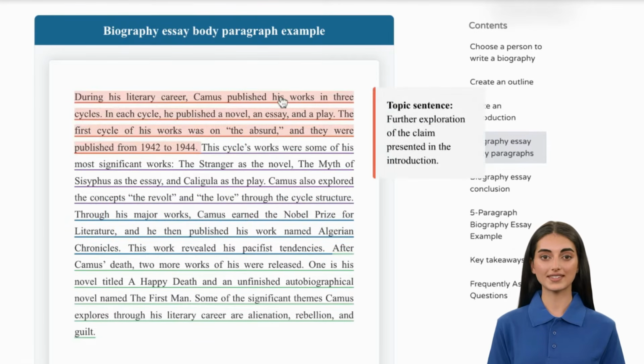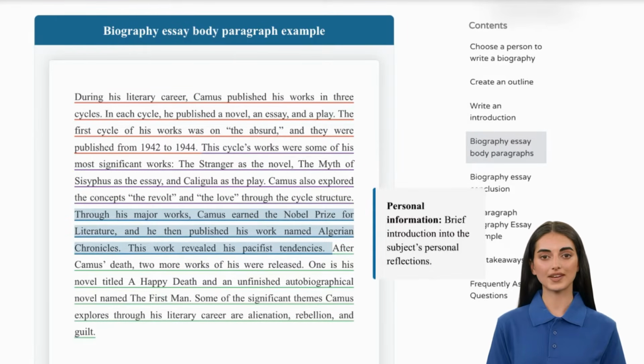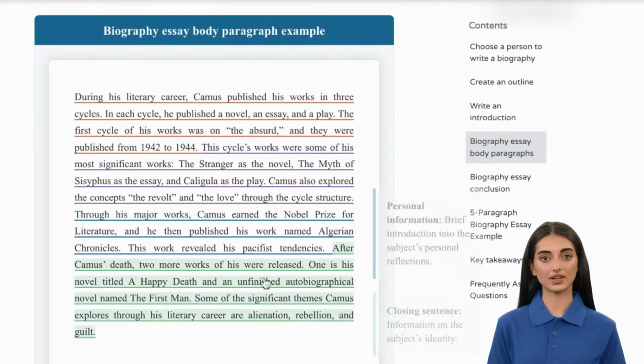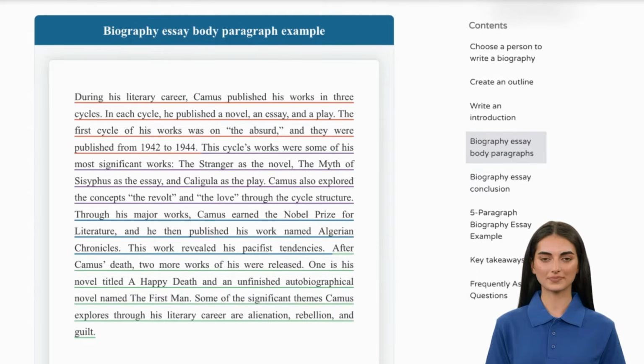Topic sentence sets the stage and hints what you will discuss in the paragraph. The next sentence reveals the accomplishments of the subject of the biography essay. In this case, you'll show what Albert Camus achieved. Then the third sentence usually reflects on the subject's personal reflections. And finally, in the closing sentence, you give information on the subject's artistic or historic identity depending on his area of significance. Now that you've seen an example of a body paragraph, let's move into the conclusion.